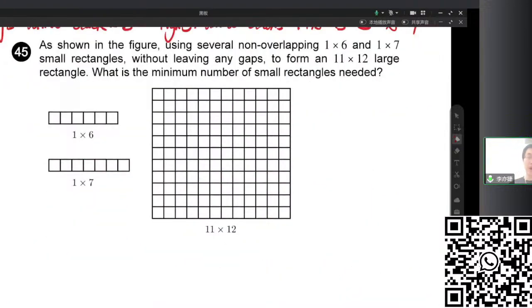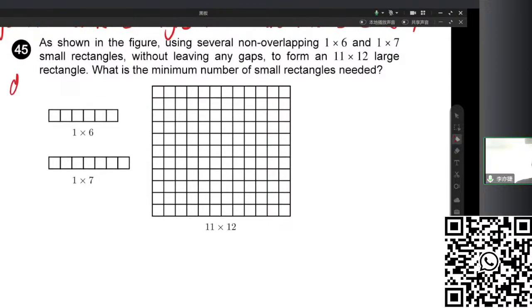For question 45, however, maybe we need to use another way of coloring. If we are going to fill up some 1 times n rectangles, right? So this is called the diagonal coloring. Diagonal dyeing, actually.